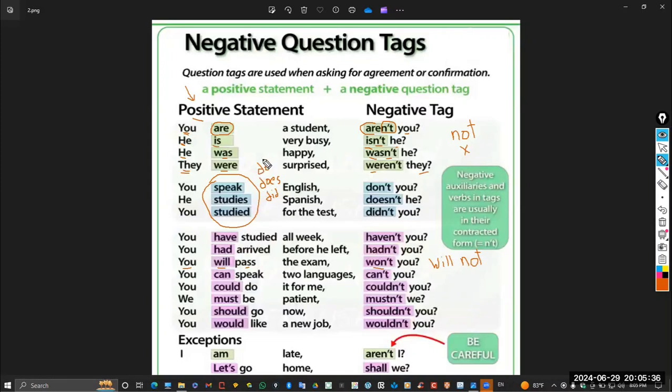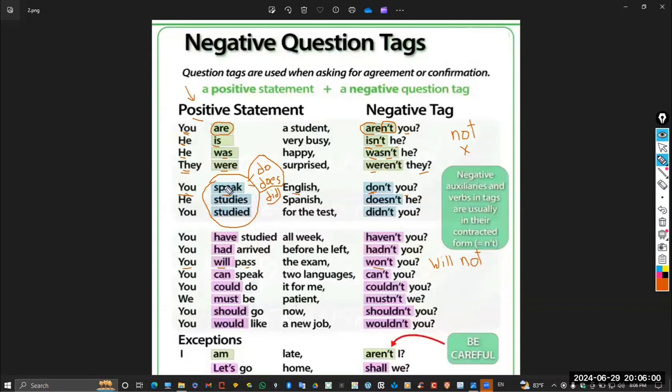And you have to be careful because do, does is in the present time and did is in the past time. So notice the example here is saying you speak English. You have to say don't you. So notice that you takes do. And because speak is in the simple present, don't forget that I have to use do, does. And absolutely with you, you have to use do.